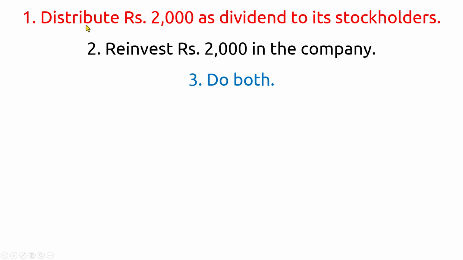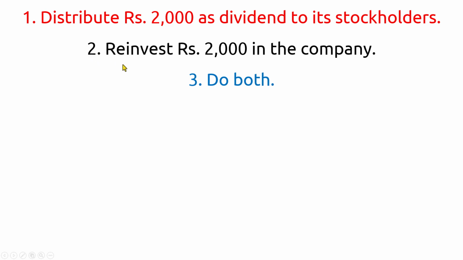If the company does so, the money that it gives to the shareholders will be called a dividend. Okay. So a dividend is the profit that is shared with or given to the shareholders of that particular company. This is the first choice that the company has.